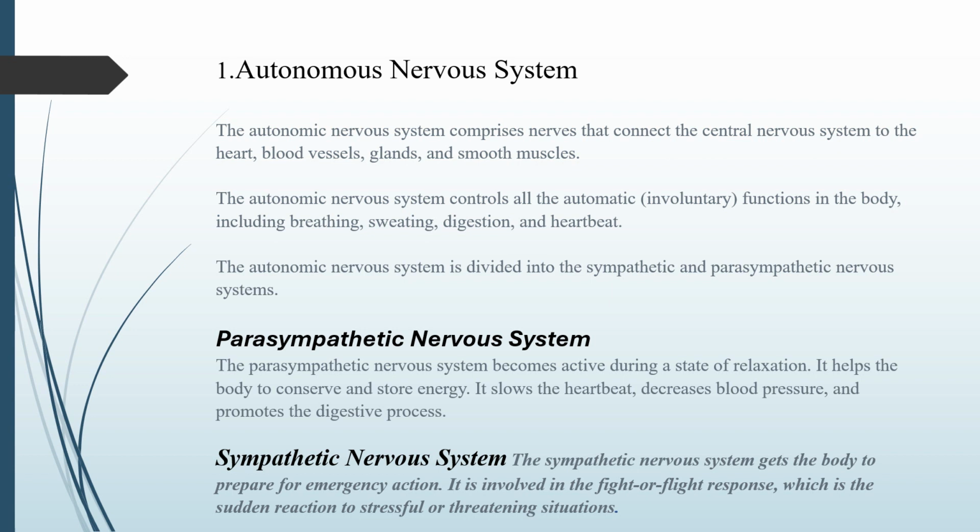Parasympathetic nervous system. The parasympathetic nervous system becomes active during a state of relaxation. It helps the body to conserve and store energy. It slows the heartbeat, decreases blood pressure, and promotes the digestive process. Sympathetic nervous system. The sympathetic nervous system gets the body to prepare for emergency action. It is involved in the fight or flight response, which is the sudden reaction to stressful or threatening situations.